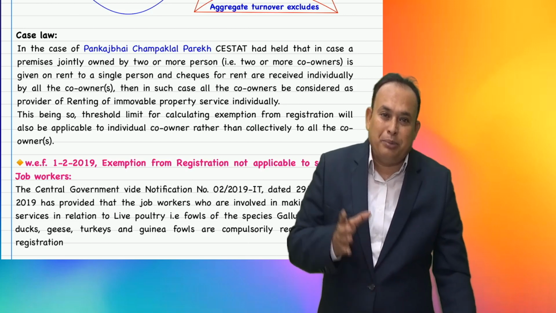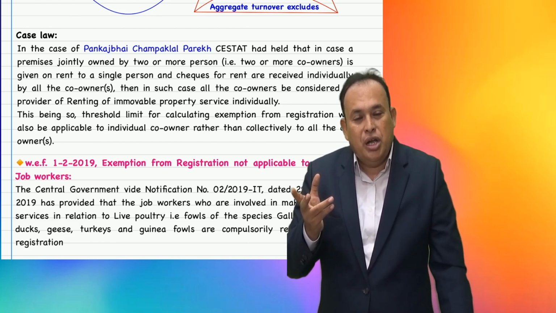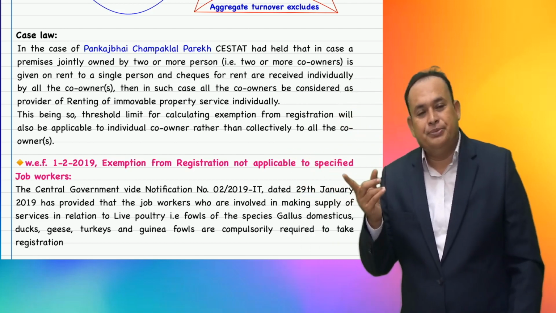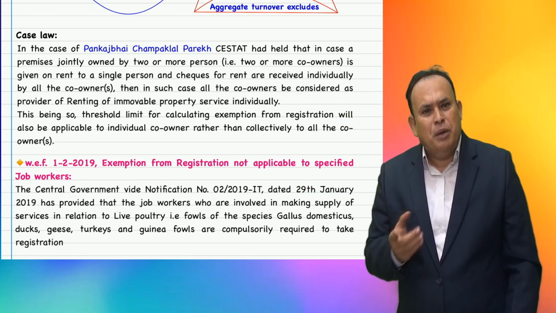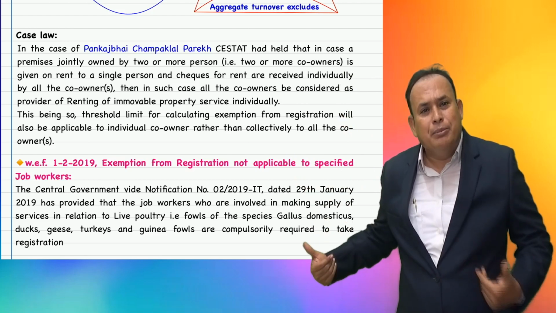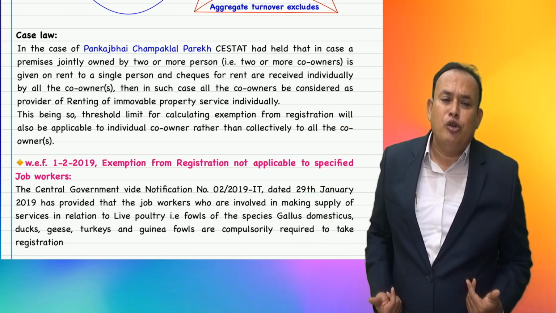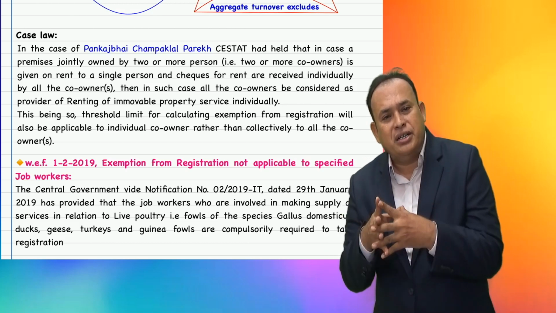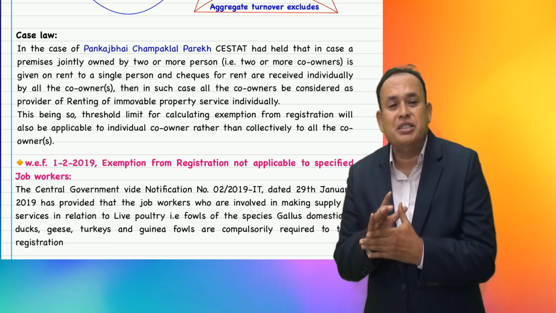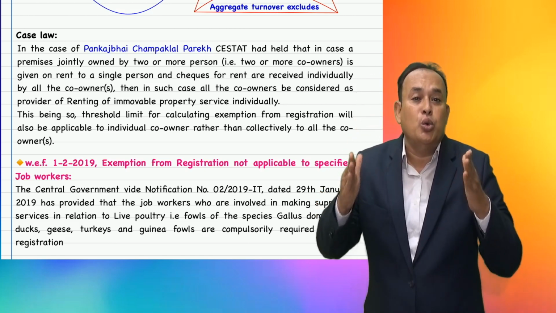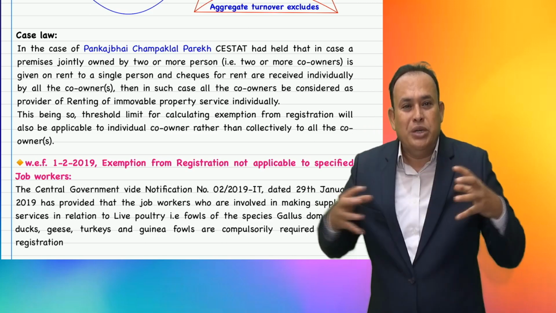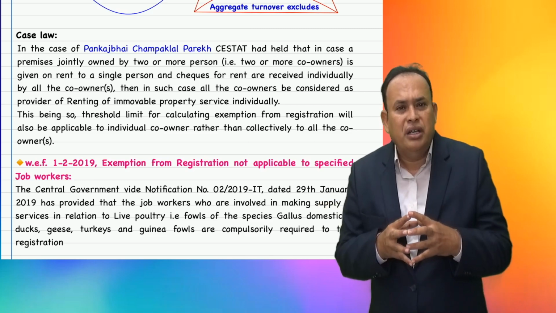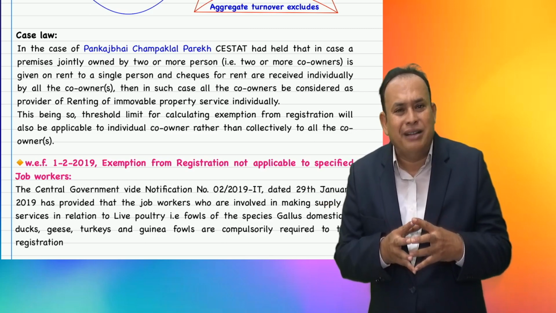Rafi replied, sorry, the clubbing provisions are not applicable under GST, unlike income tax. The property may remain the same, but we are co-owners having two separate PAN numbers and two separate turnovers. You cannot club them into one basket. The department did not accept, and the matter became disputed. It went to the tribunal. The tribunal gave judgment saying, hey department officer, how can you club the aggregate turnover of two different PAN holders into one basket? Sorry, income tax clubbing provisions are not applicable under GST law.